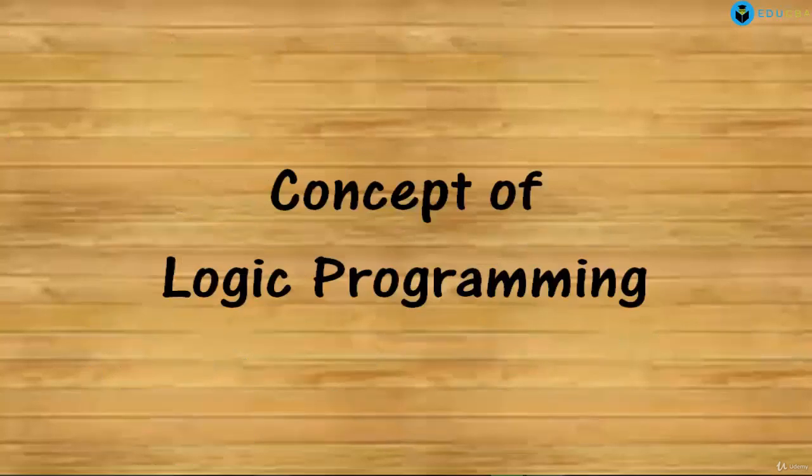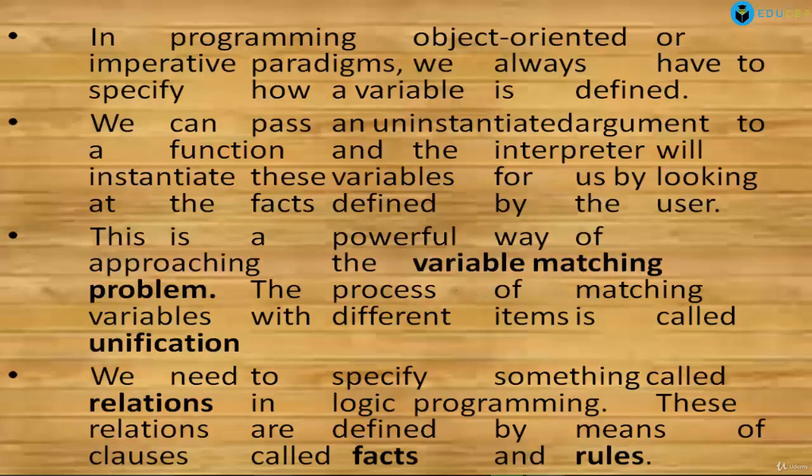In our previous tutorial we saw the introduction to logic programming, what logic programming basically is. Now we are seeing the concept of logic programming. In object-oriented or imperative programming paradigms, we always have to specify how a variable is defined. This is the basic need in those paradigms. In logic programming, we can pass an uninstantiated argument to a function and the interpreter will instantiate these variables for us by looking at the facts defined by the user.